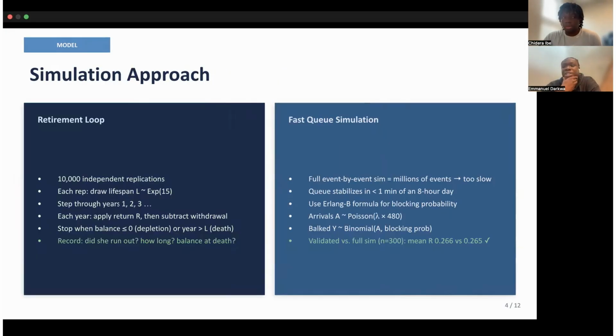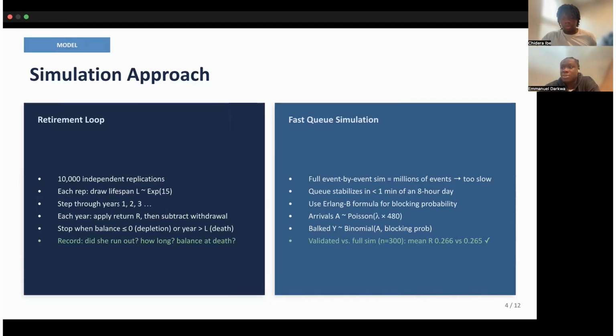So what's our simulation approach? For the simulation itself, we ran 10,000 independent replications. In each one, we draw a lifespan from the exponential distribution, then step through years one at a time. Each year, we apply that year's investment return to the balance, check if it hit zero, then subtract the withdrawal. We stop either when the balance runs out, depletion, or when we've passed the woman's lifespan, meaning she died with money still in the account.